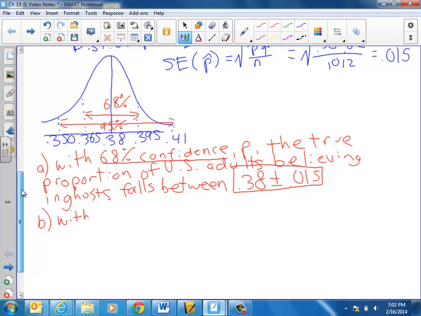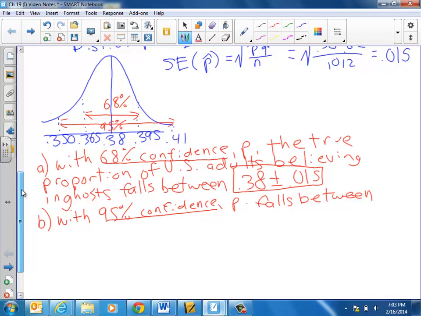We could say with 95% confidence, I bet you can see where this is going, P, I'm not going to redefine that, so I don't need the comma, falls between 0.38 plus or minus, well, two standard deviations out to either side gives us the 95% interval here. 0.38 plus or minus, the standard error, excuse me, is 0.015, and we're talking about 0.030, double the 0.015.